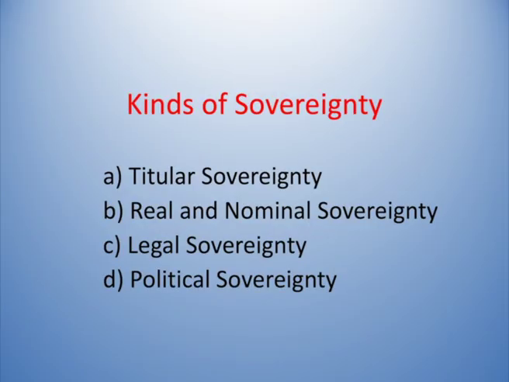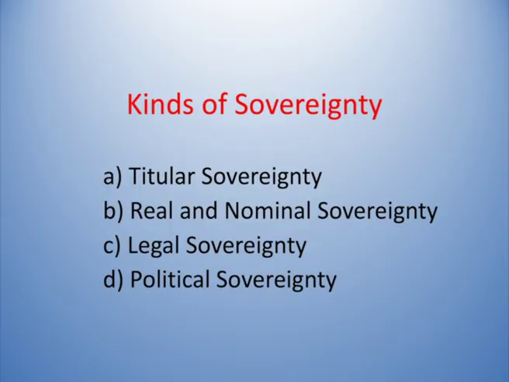First one is titular sovereignty. What do you mean by titular sovereignty? Titular sovereignty means it is the sovereignty by title. The sovereignty by title is called as titular sovereignty. So, that means the king or queen have the title. The Japanese king has a title. The Queen of England, the King of England has a title.